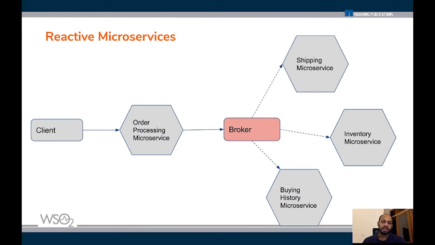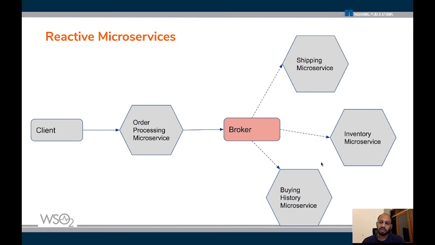In that pattern, the order processing microservice notifies a broker whenever an order has been processed. It will just be focused on its own logic, which could be related to updating the order tables, processing the payment, and so on. Once it is done, it takes all of that information it captured and notifies a broker saying this particular order has been processed.